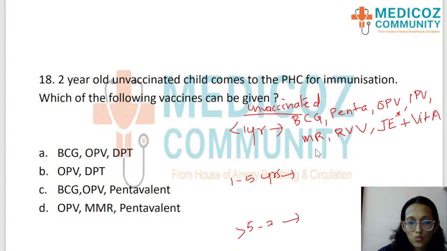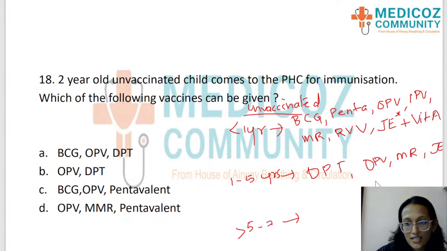If the child is 1 to 5 years, we can give DPT, OPV, MR, JE in endemic areas, and vitamin A. Please remember, Penta is ruled out, BCG is ruled out, IPV is ruled out, rotavirus vaccine is ruled out.